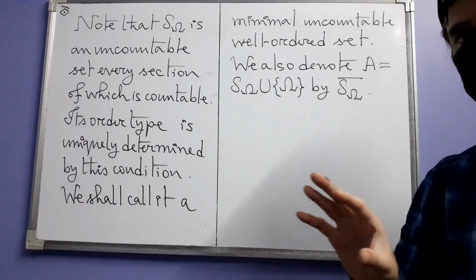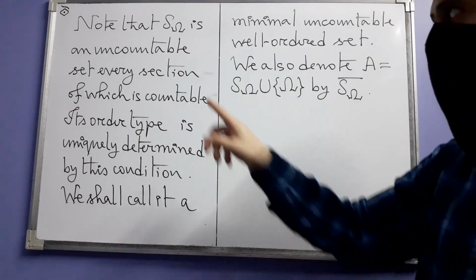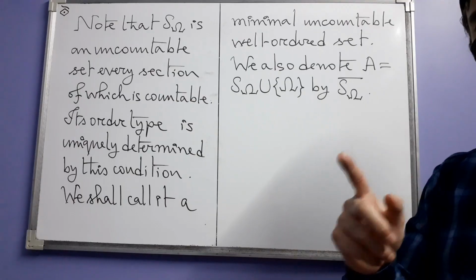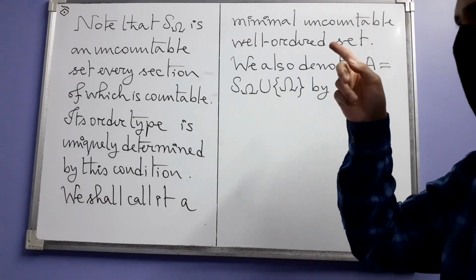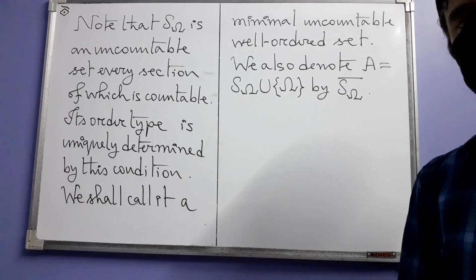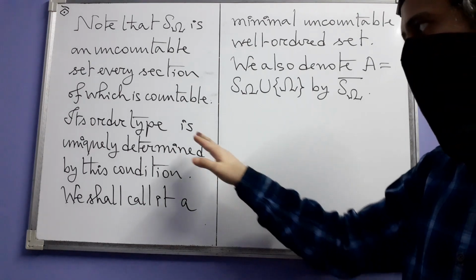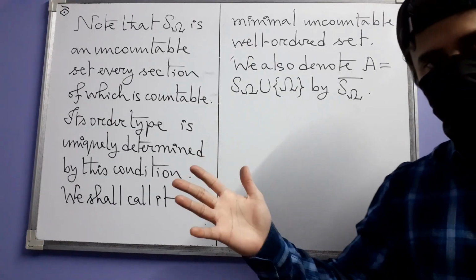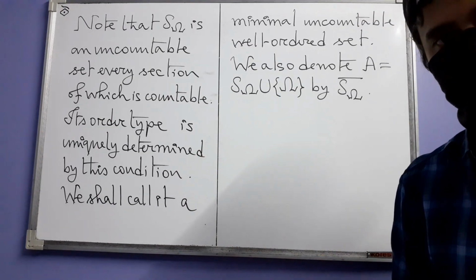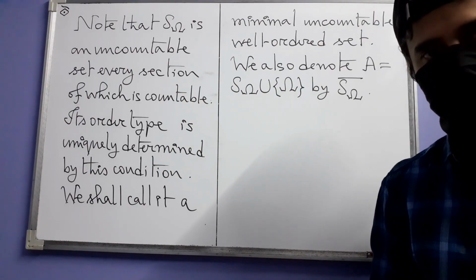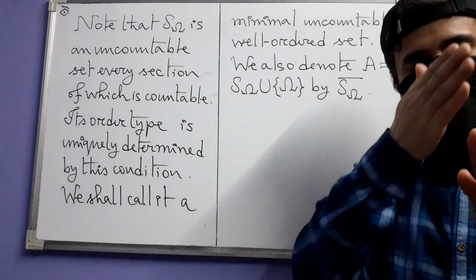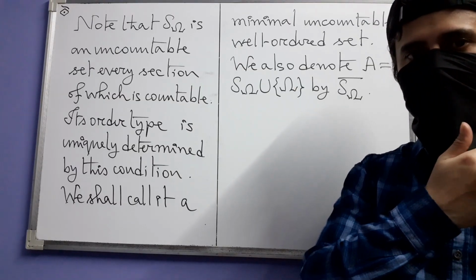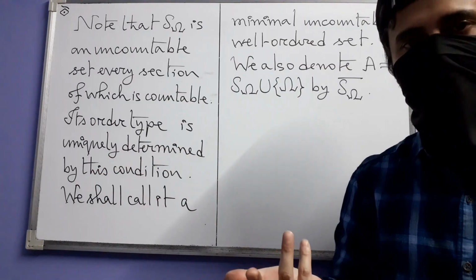any section of this well ordered set by any element is going to be by some element coming from here. So automatically that element will be less than that omega. So that section will be countable. And in fact, it turns out that the order type of this S omega is determined by this condition, that the set is uncountable but every section is countable. Isn't this very strange? The set is uncountable, but the moment you cut it somewhere and chuck out that part, whatever you are left with, that section is countable.